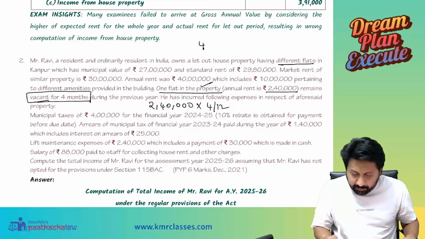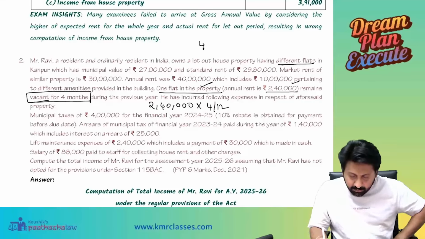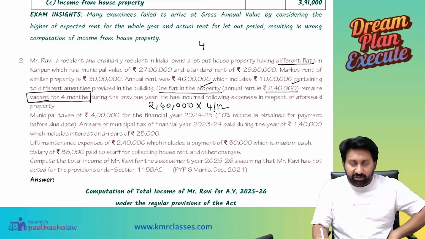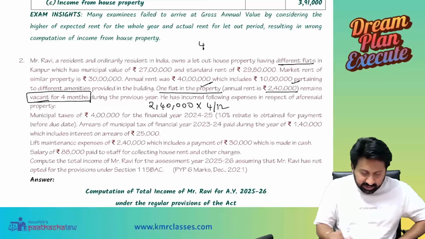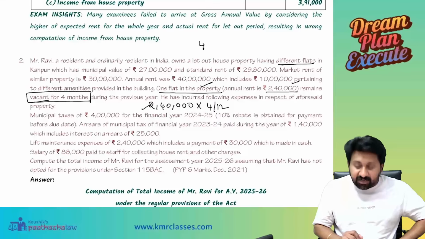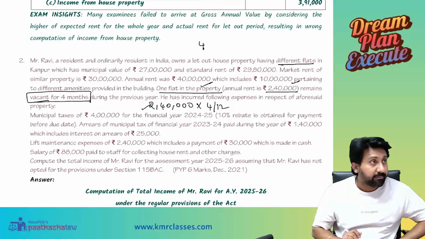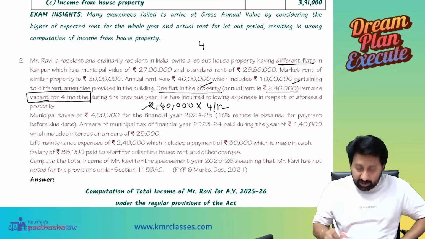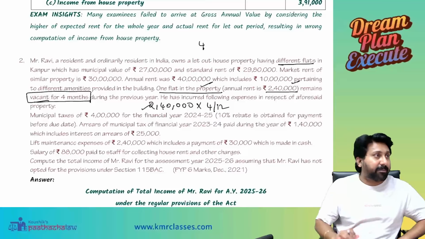Now tell me. One flat in the property, annual rent is 2,40,000, remains vacant for 4 months. So 2,40,000 worth is vacant only for 4 months, and this is only one property, which is 1/4 of the total property.